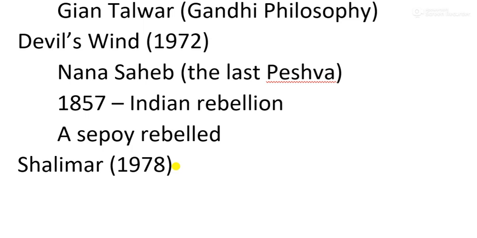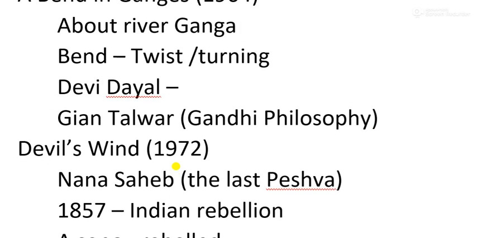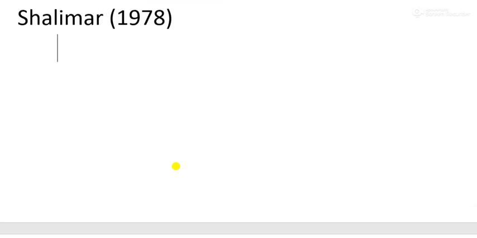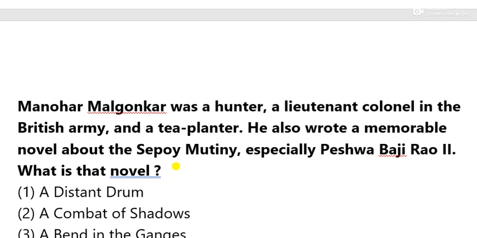So that movie is based on this work, Shalimar, 1978, written by Manohar Malgonkar. So that is all about his important works. Apart from these works, there is nothing left, I think, that is important to talk about. So now we have several questions. Let's take these questions one by one.